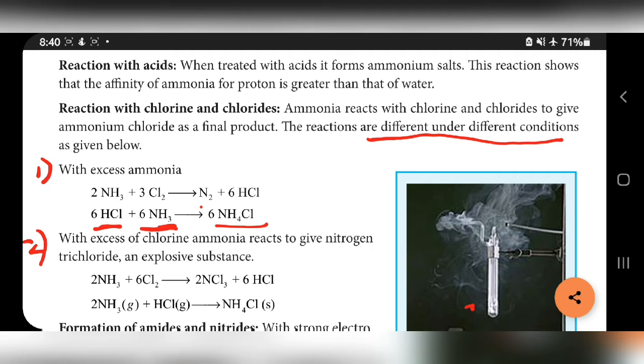In the second condition, excess of chlorine, ammonia is also reacted with chlorine. All the hydrogens in ammonia are replaced by chlorine. So NCl3 is obtained with HCl. That HCl again reacts with ammonia and produces ammonium chloride. So in both conditions, ammonium chloride is a final product.